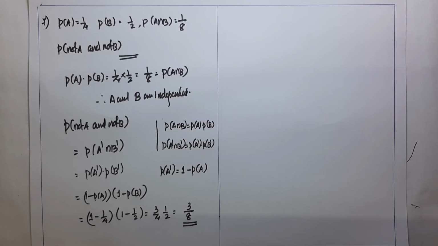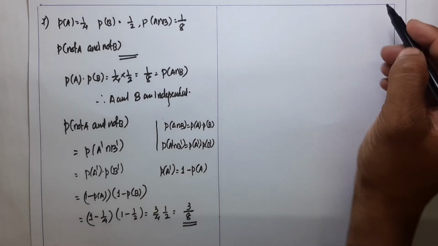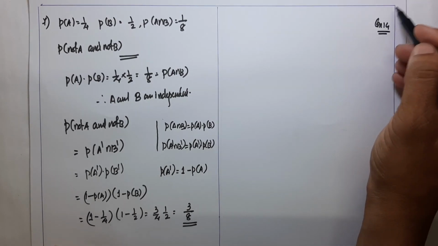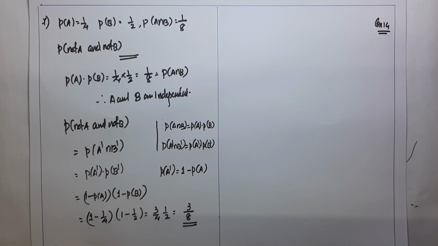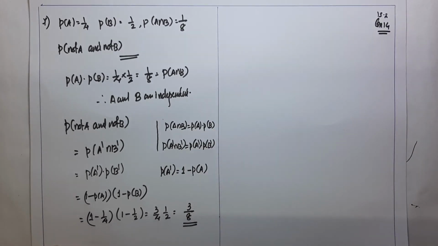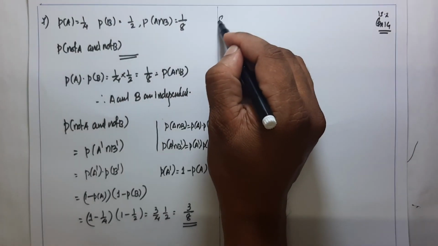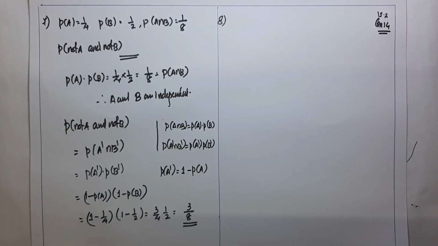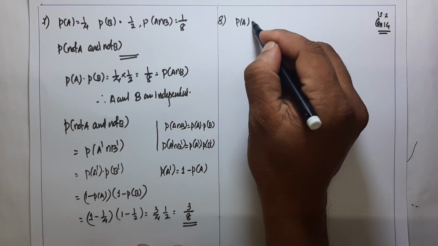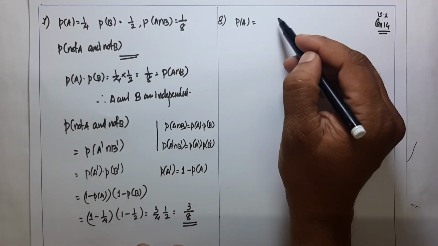Our next question is question number 14, same exercise 13.2. The probability of solving a specific problem independently by A and B are 1 by 2 and 1 by 3.